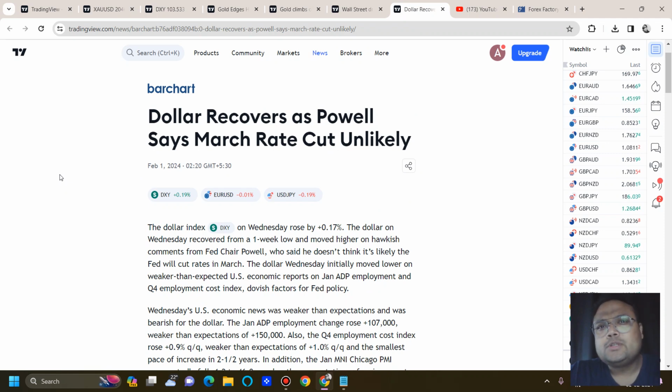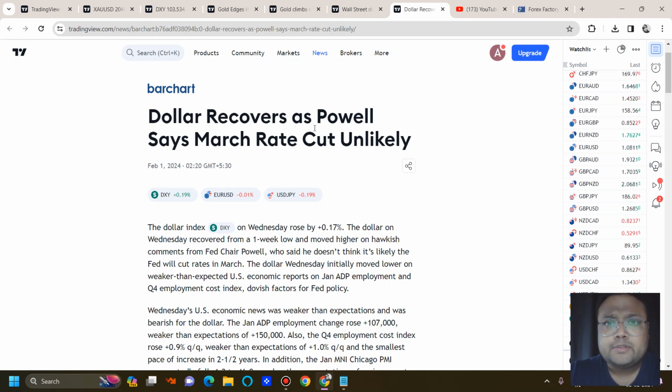So the market was mostly expecting rate cuts, but Federal Reserve Chairman Jerome Powell made it very clear that right now they have no plans for a rate cut in the coming March. But yes, this year they may go for some rate cuts, but overall the interest rates have had no change as of now.